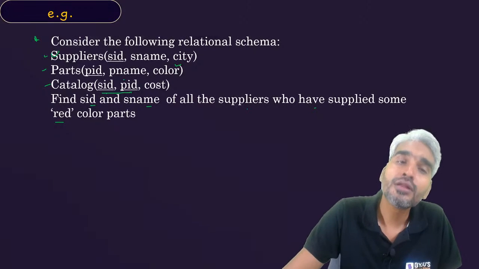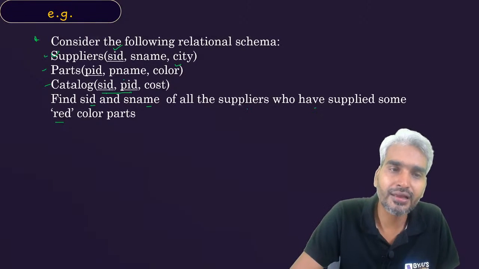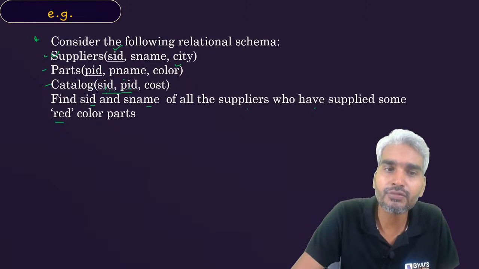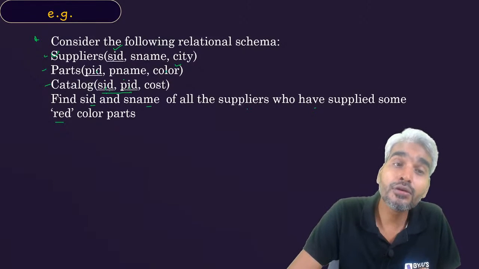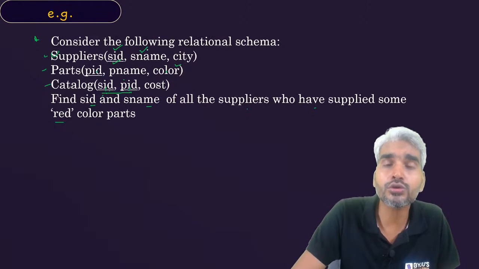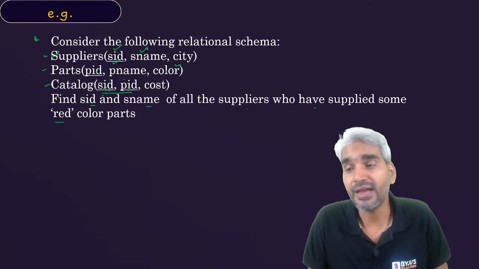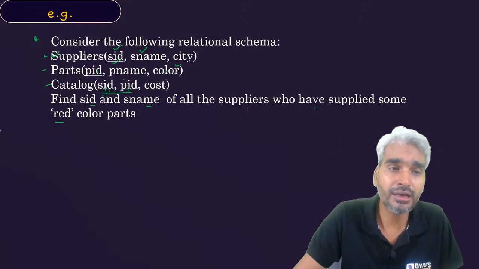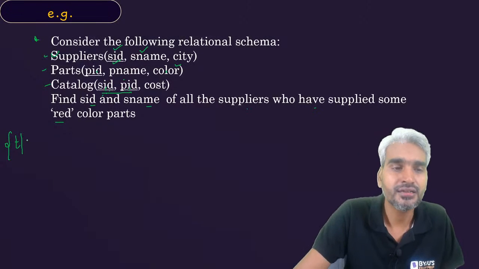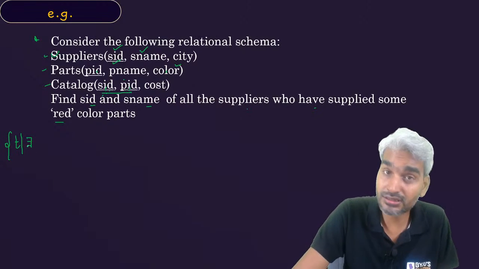If this information is available, that the supplier has supplied a part PX and the color of part PX is red, then you will eventually like the information about the SID which has supplied the part PX, and you will also like the name of the supplier, right? So that's the idea. Now, what will happen, sir? You will say select a tuple T such that, let's look at this.